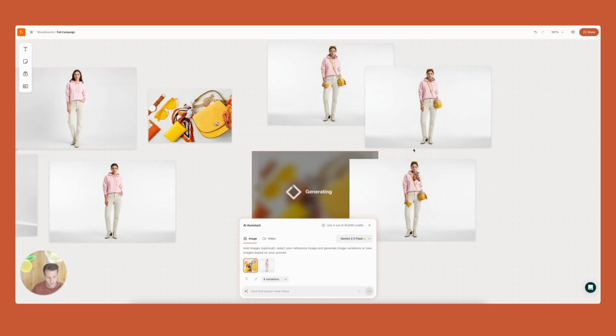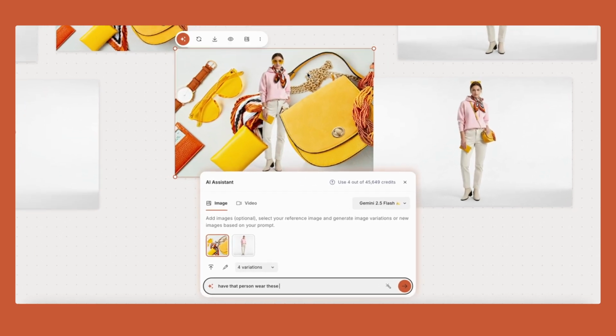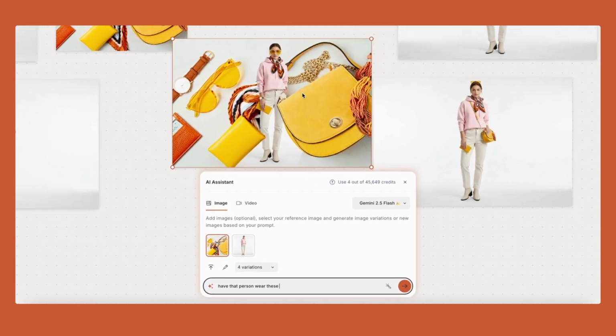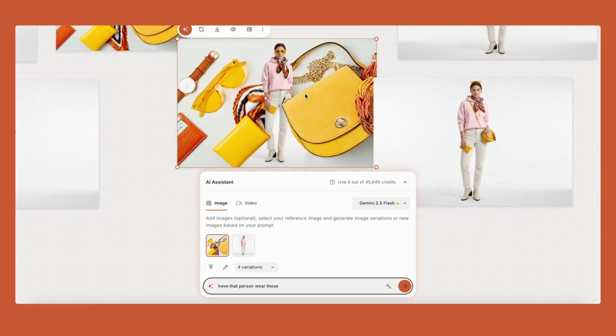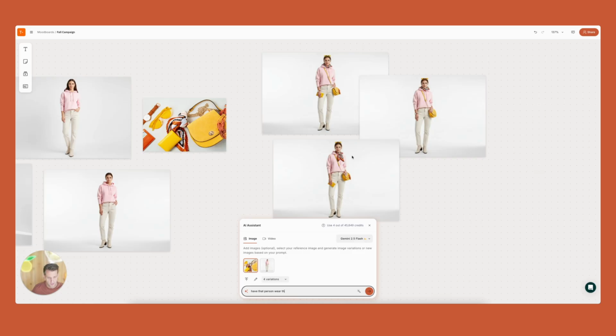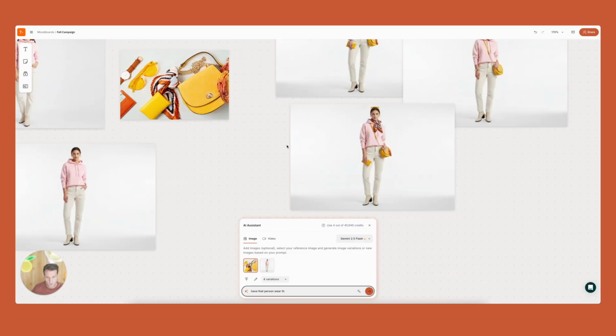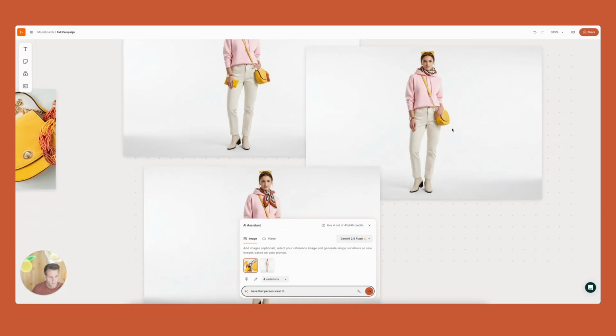Okay, this is pretty incredible. At the speed of thought, I'm able to combine that image with those elements. Now you can see sometimes you might have some hallucination in this one. This one didn't work. We could just do it again. So I can just delete that image. And now look at all these other images where I have my original image with the model wearing these elements.